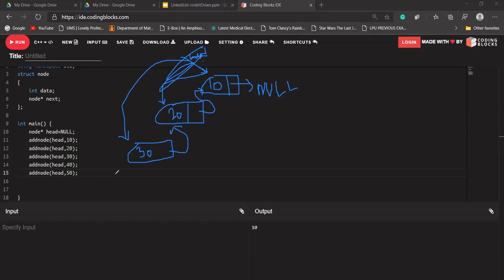Okay. And the 40 and 50 should be added at the front, like this only. So how our linked list should be, it should be 50, 40, 30, 20, and 10. Okay. Let's try to make code for this,